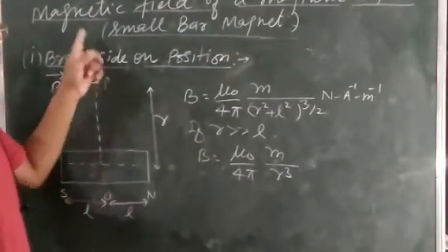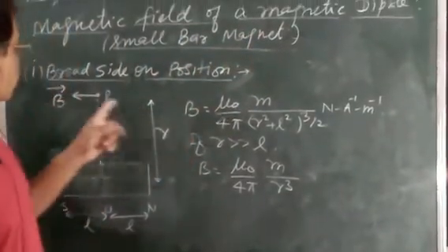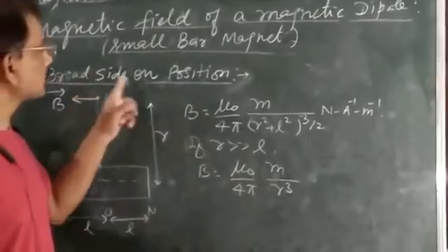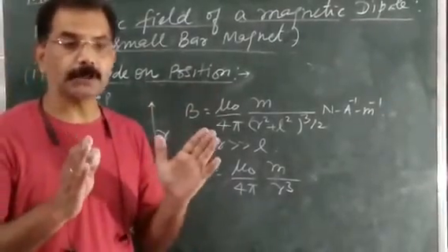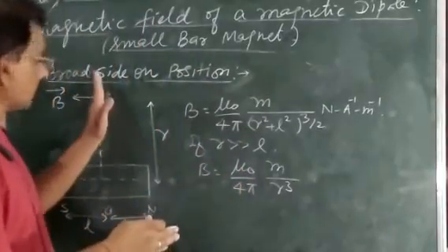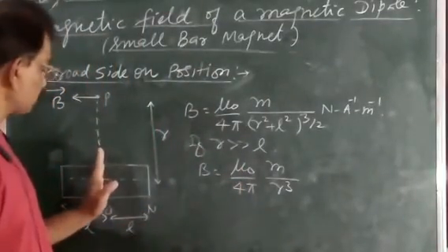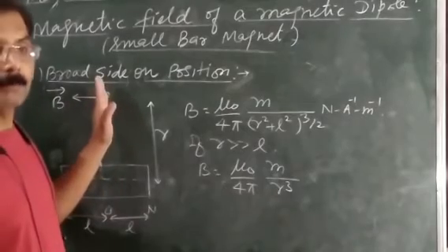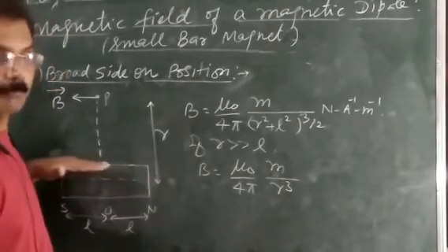And now the second one, magnetic field of a magnetic dipole at any point on broadside on position. And broadside on position is also called perpendicular bisector of this magnet here.